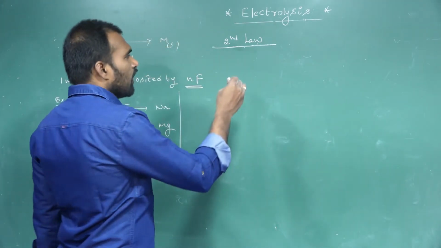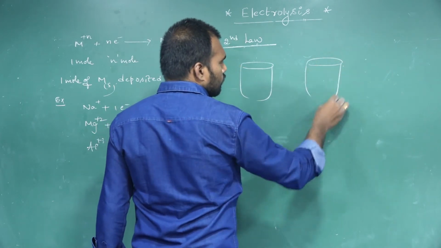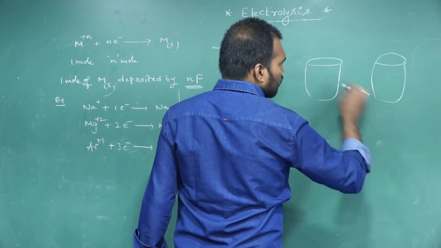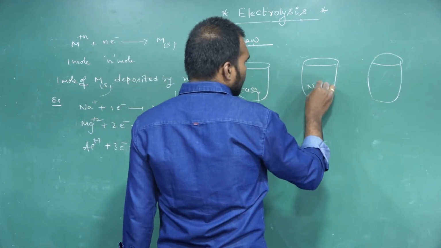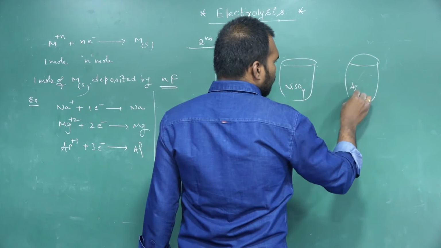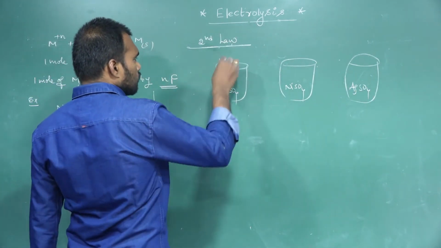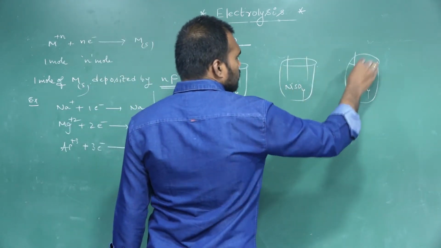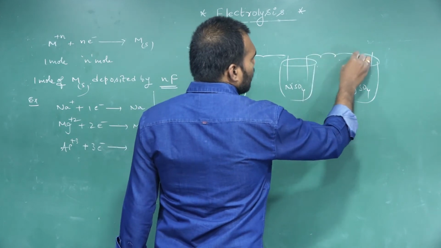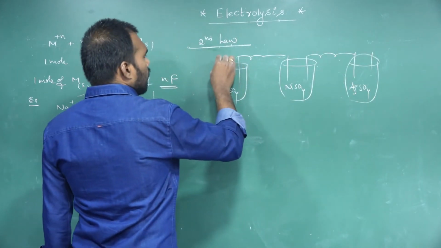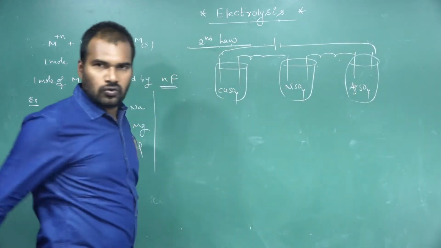Let us take 3 solutions: copper sulfate, nickel sulfate, and silver sulfate. These are the electrodes, and these are connected to the external source.